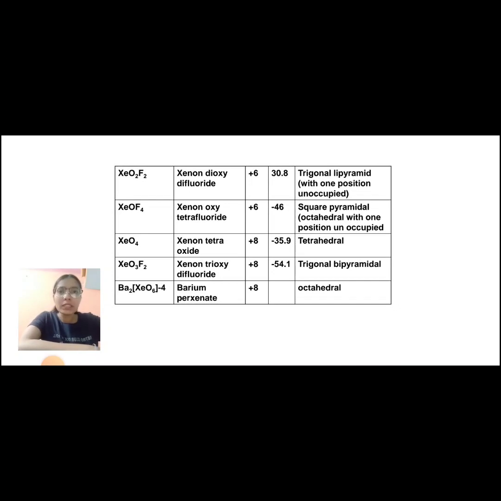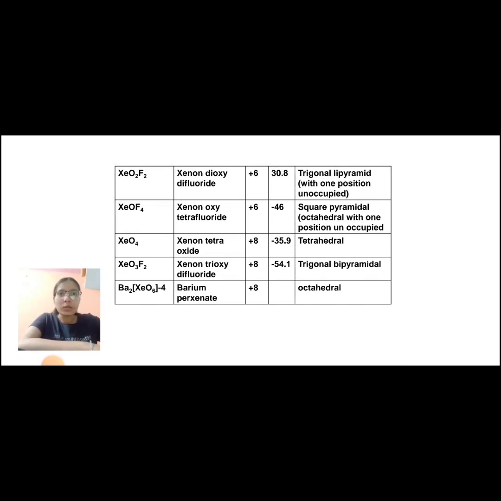The next compound is XeO2F2, that is xenon dioxy difluoride. Its oxidation state is +6 and its melting point is 30.8 degrees Celsius. Its structure is trigonal bipyramidal with one position unoccupied. XeOF4, xenon oxytetrafluoride. Its oxidation state is +6. Its melting point is -46 degrees Celsius. Its structure is square pyramidal.